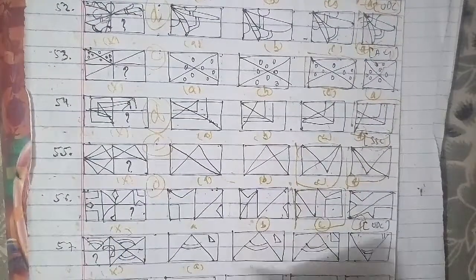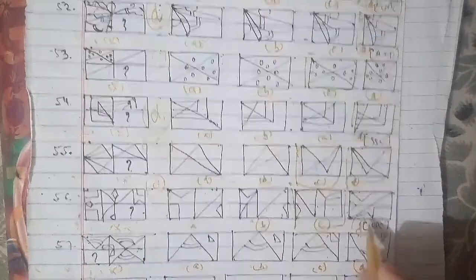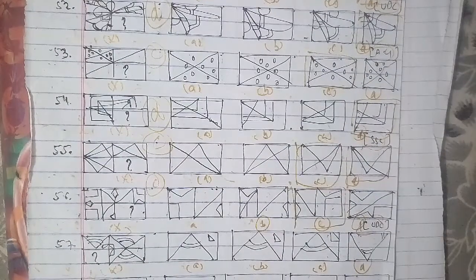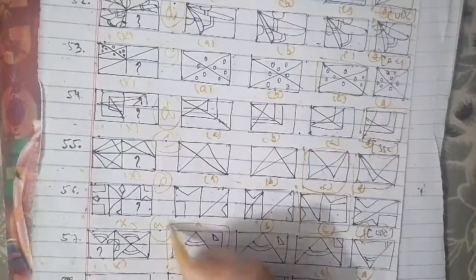A, B, C, D. This has been asked in the UDC examination paper. That is also an important paper, and to complete this particular figure, the figure which we have to figure out is figure A, which will be the right answer for this question as well.